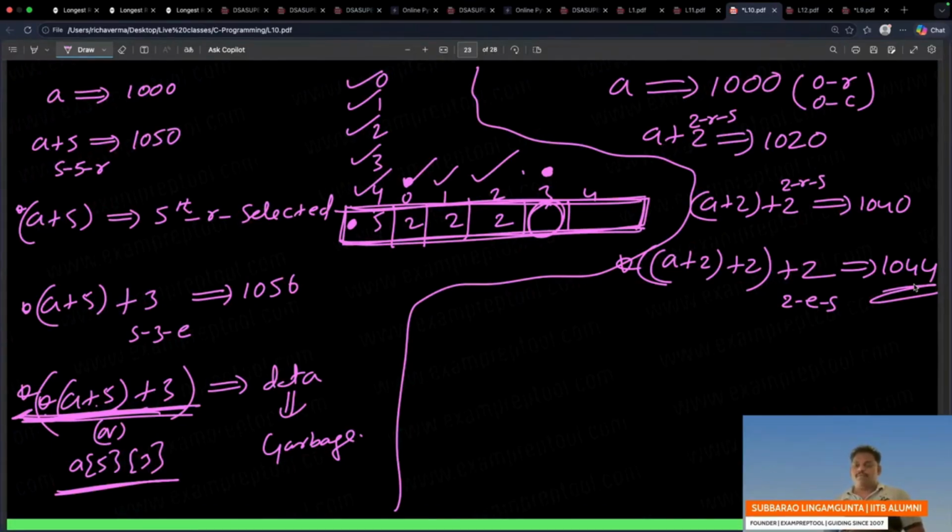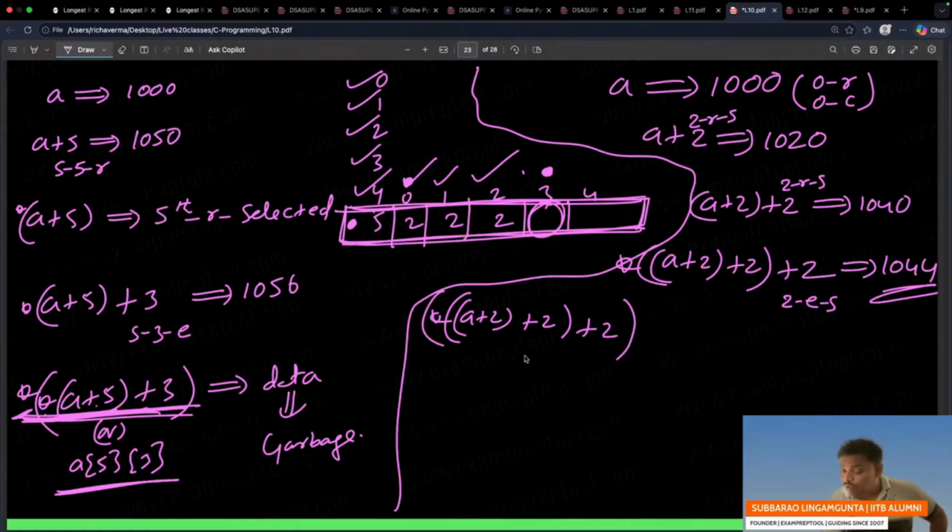Please be careful. Now listen, one small line. A plus 2, star done, plus 2, right? That is okay. Till now it's okay. Now listen. Only one star is over, and I did plus 3. So after one star, plus 2 skipped 2 elements; after one star, plus 3 skips 3 elements. Every element is 2 bytes, so 3 elements is 6 bytes. 1044 plus 6 is 1050. Stars will decide how deep you are.